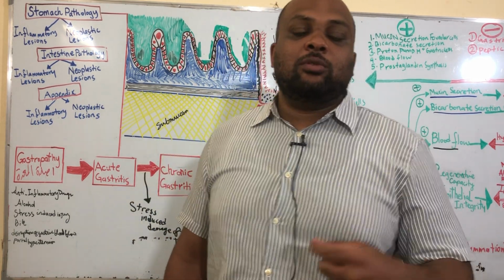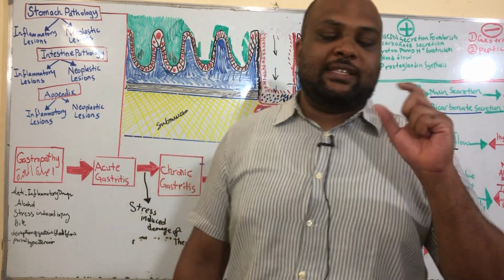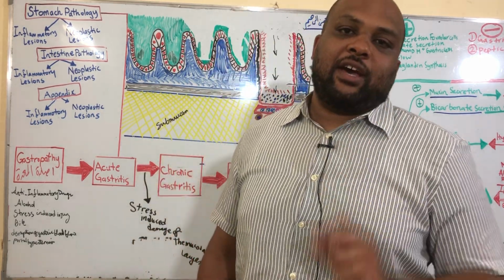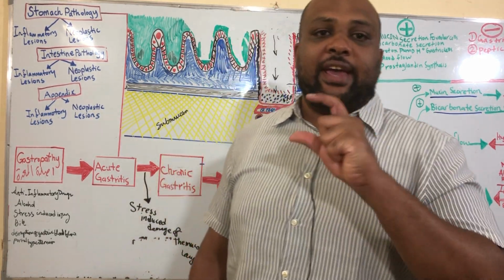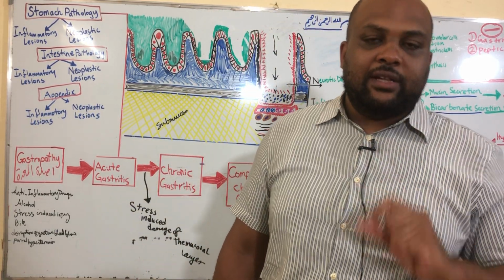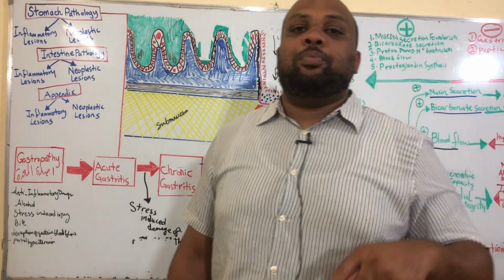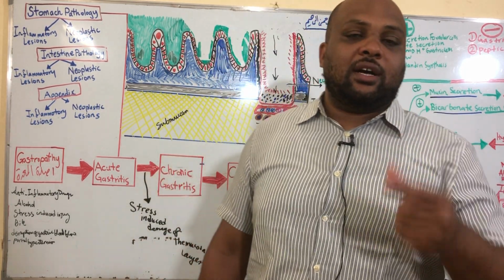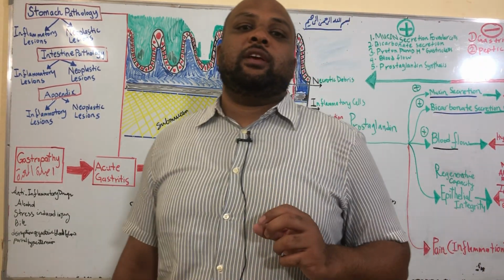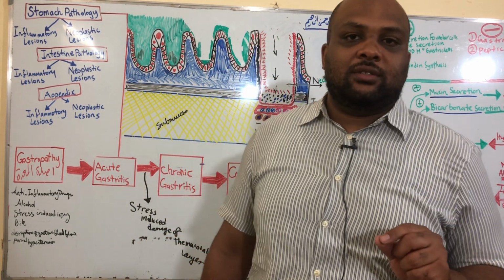The bacteria is able to secrete these toxins because it possesses a gene called CagA, cytotoxic associated gene A. This cytotoxic associated gene A enables the bacteria to transcribe toxins that destroy the epithelium of our stomach, and it can even cause cancer.